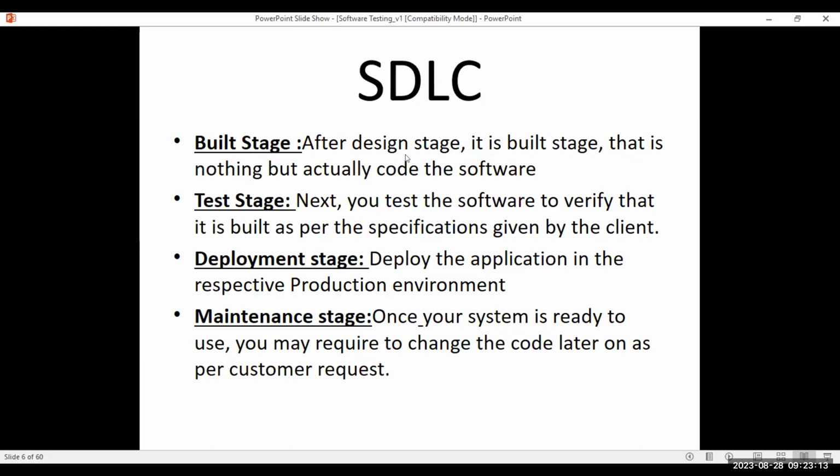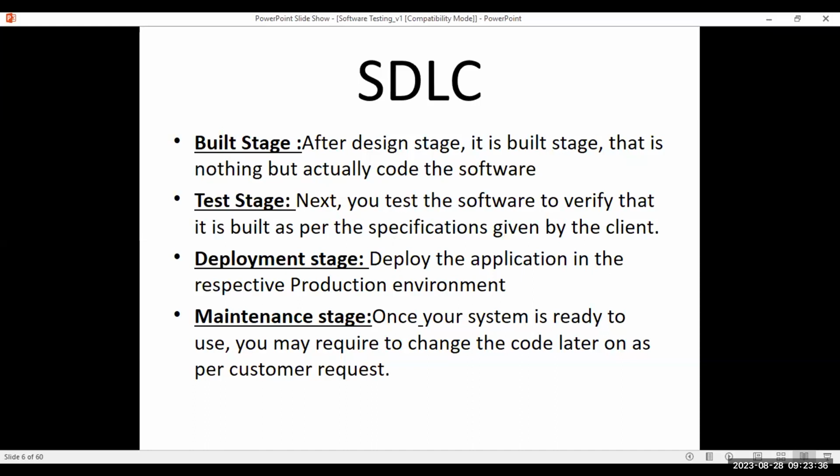After build stage, next comes test stage. From here, your STLC will start. As I said, STLC, software test lifecycle, is part of your SDLC. From here, your STLC will start from the test stage.